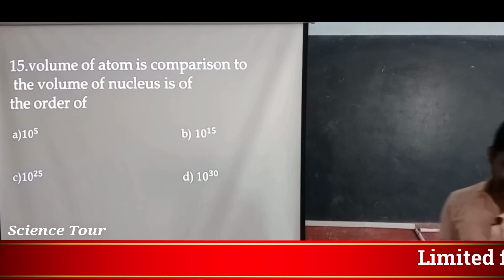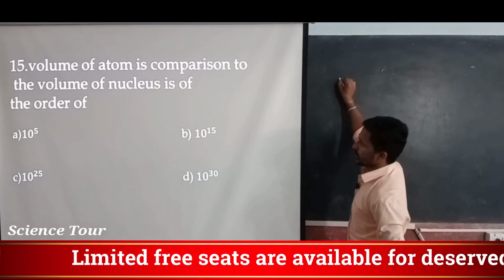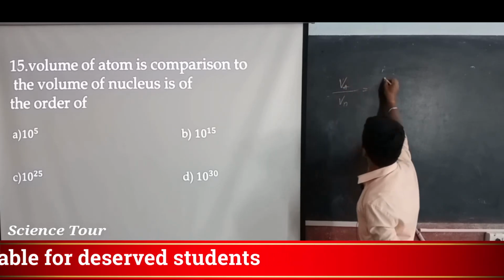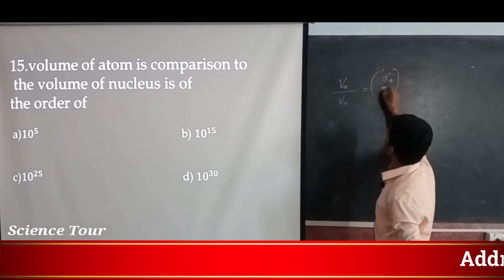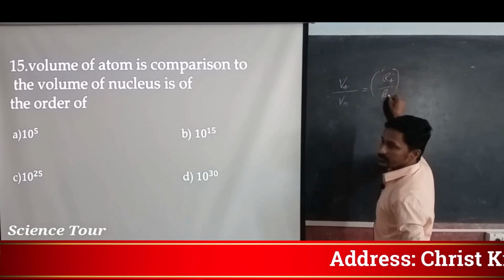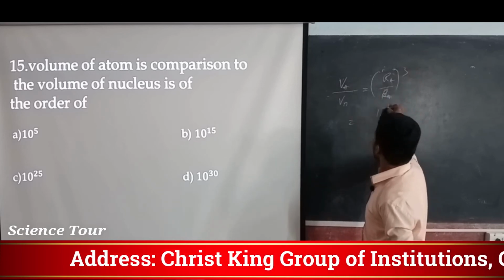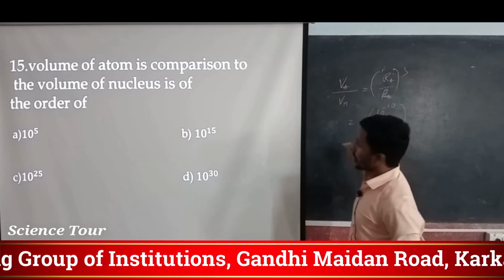What is the volume of an atom and what is the volume of a nucleus? We know that volume is equal to 4/3 πr³. So the ratio of the volume of an atom to the volume of a nucleus is r atom cubed by r nucleus cubed. Now r is 10 to the power minus 10 for the atom and 10 to the power minus 15 for the nucleus, whole cube.